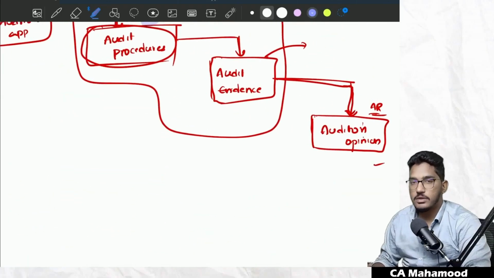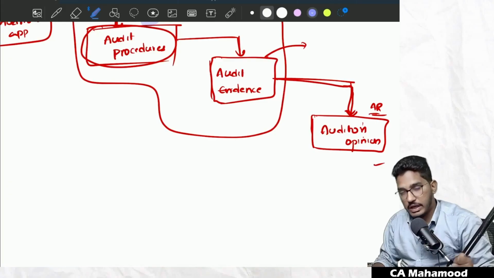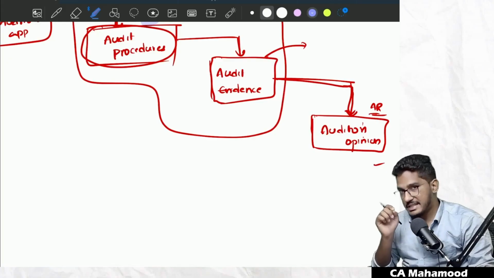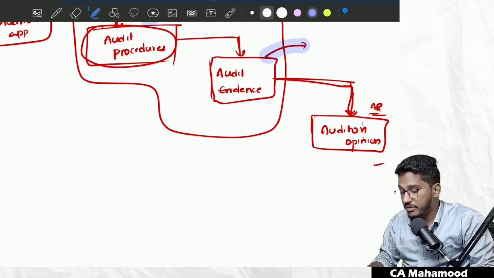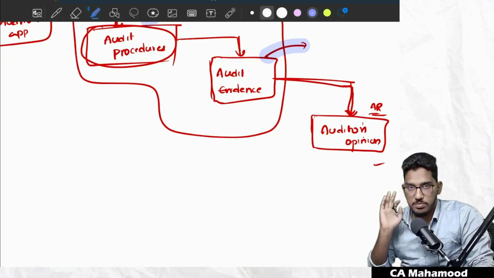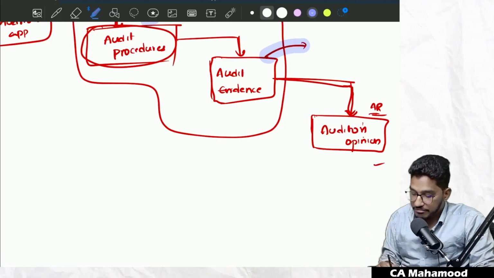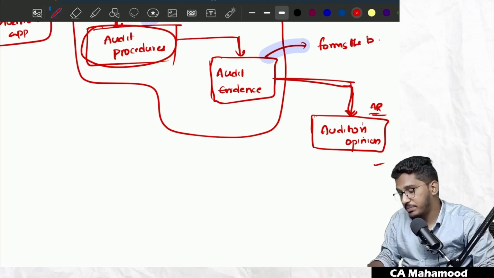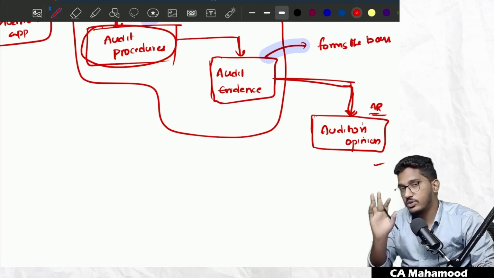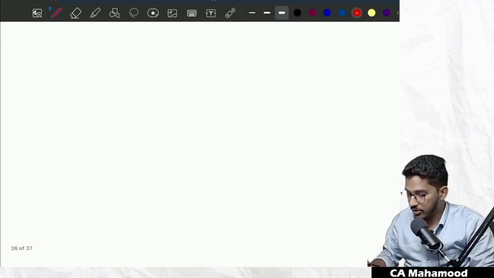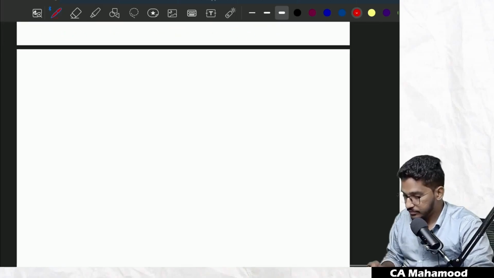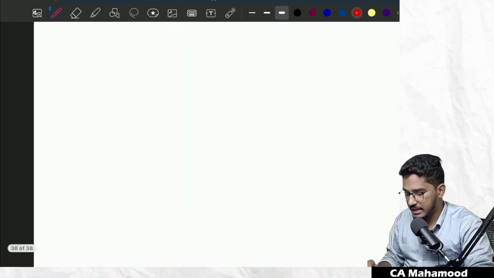What is the meaning of the term audit evidence? As I've already told you, it is information that supports the auditor's opinion. This is the simple way, but if you want to get the marks, you have to write the technical definition. Audit evidence means the information which forms the basis for the auditor's opinion. You have to use these words: the information which forms the basis for the auditor's opinion. That information we call audit evidence. Now let us talk about this audit evidence in a detailed manner.